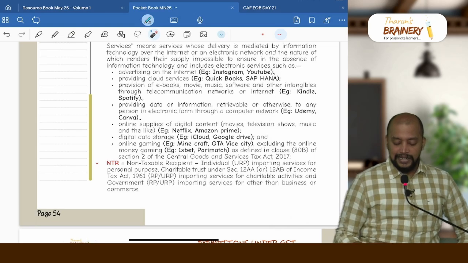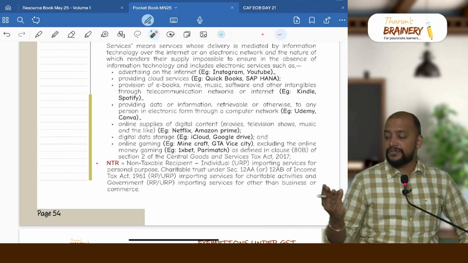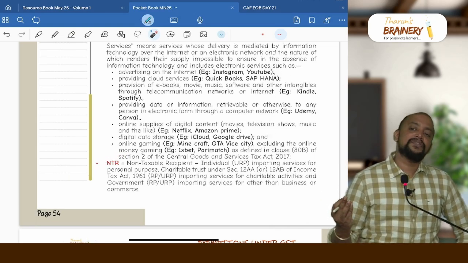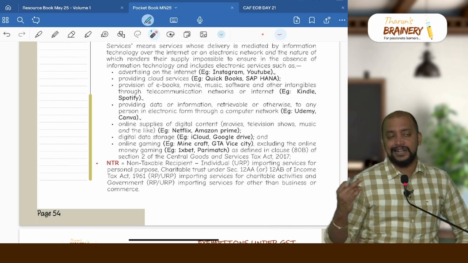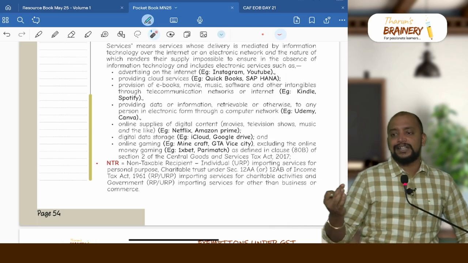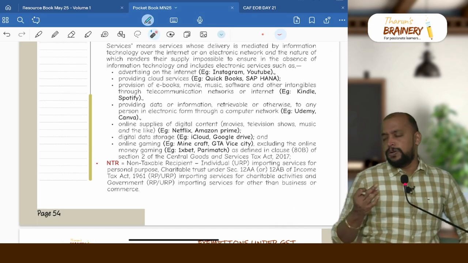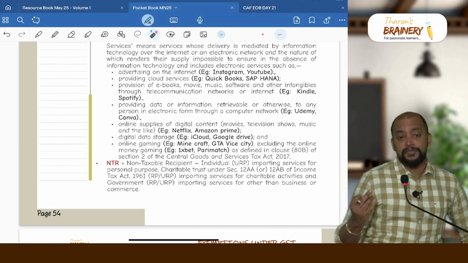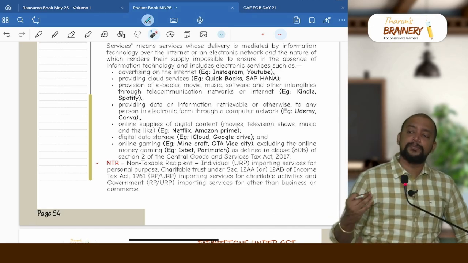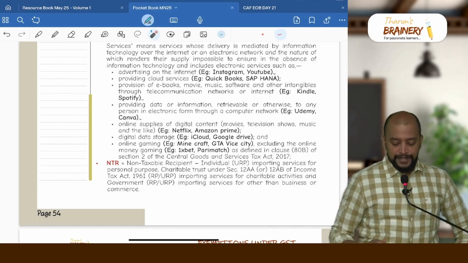Okay. And non-taxable recipient, 3 people: individual, trust, government. Individual should be unregistered, trust either registered or unregistered under GST, government either registered or unregistered under GST. Individual for what purpose? Personal purpose. And trust for what purpose? Charitable activities. Government for what purpose? Other than business or commerce.